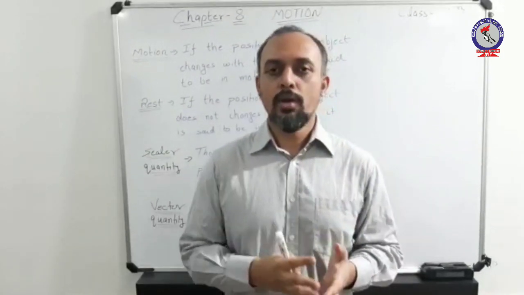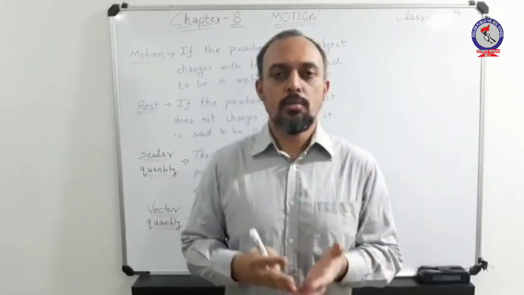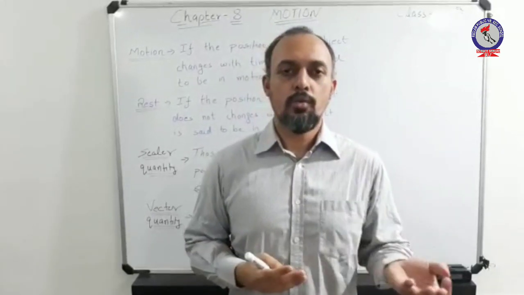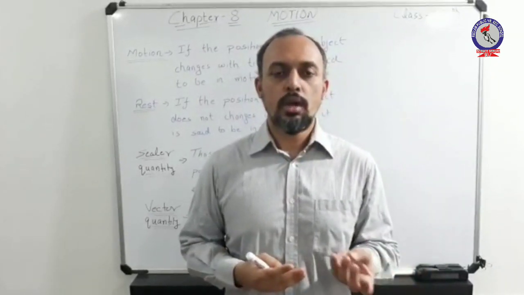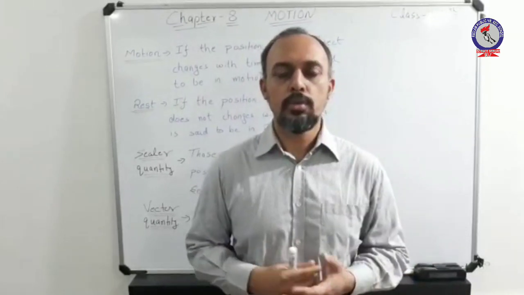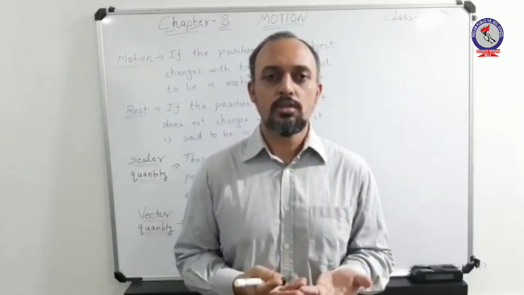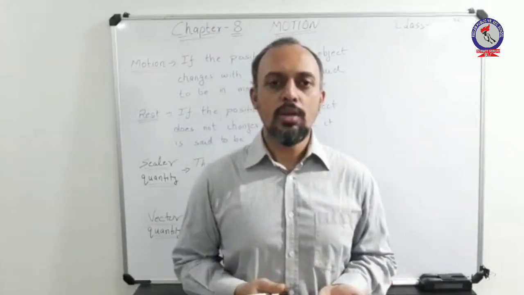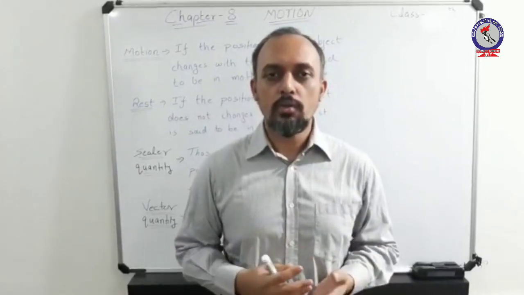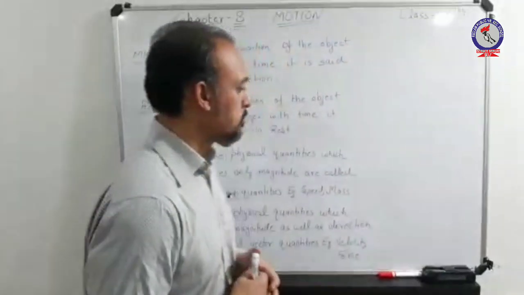Vectors are those physical quantities that possess magnitude as well as direction. For example, velocity, force, etc. There are multiple physical quantities that possess magnitude as well as direction. Now, how do we illustrate a vector quantity? Let us go through the definition first, then we will go through an illustration.